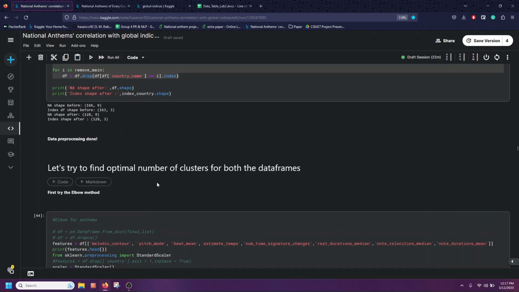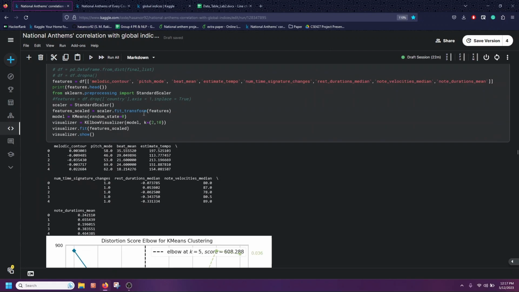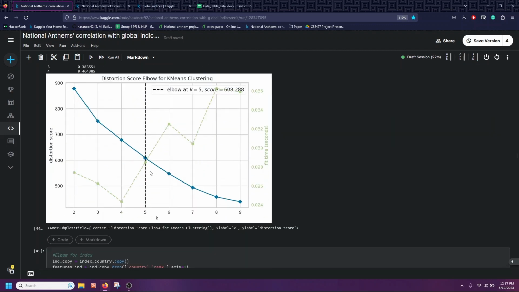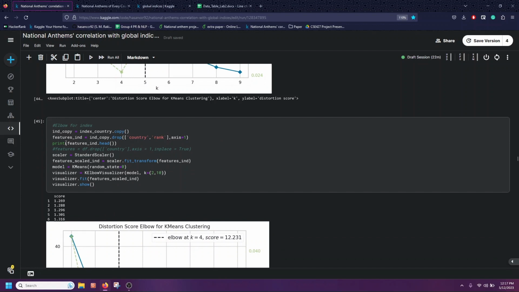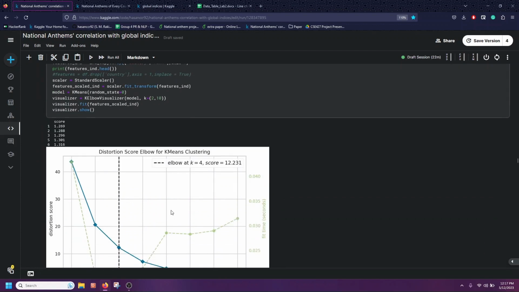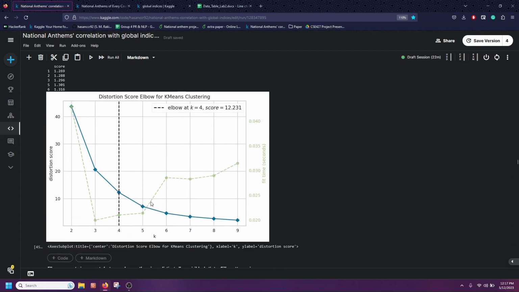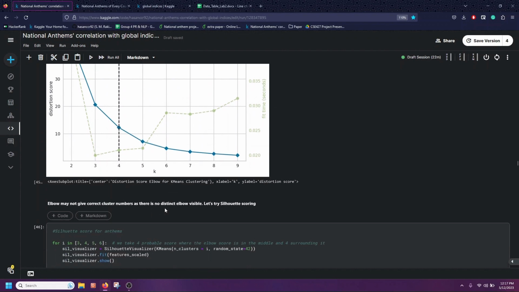Then we need to find the optimal number of clusters for both data frames. For the k-means algorithm, we know there are a few methods to obtain the optimal number of clusters. First, I'm going to try the elbow method. Fitting the data frame in the library, I found the elbow shows 5 clusters, but as we can see, it is a pretty smooth curve. There is no distinct elbow, so it is not properly reliable. For the index also, I can see the elbow is at 4. It is also a quite smooth curve, not distinct. So I further use silhouette scoring.